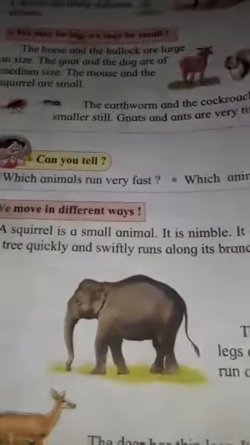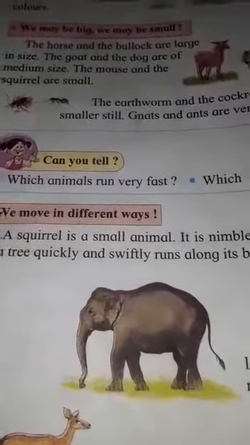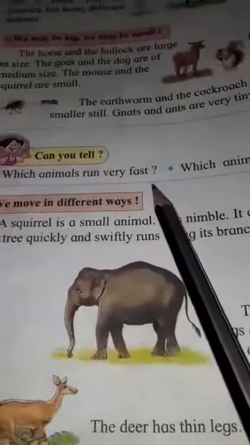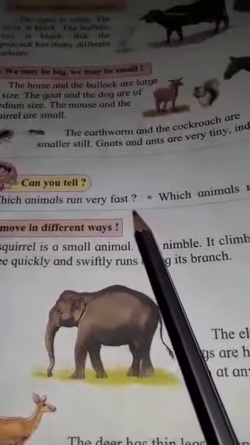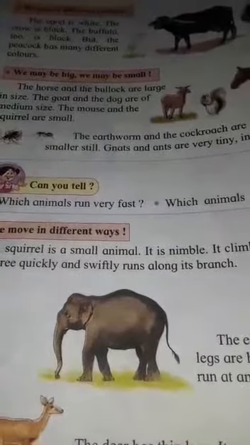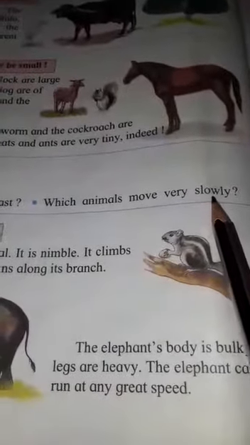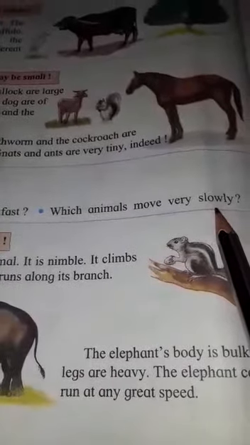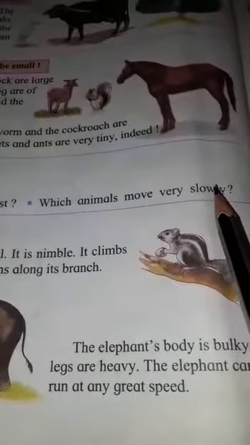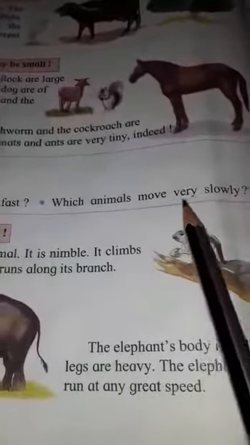Now see, some animals are huge while some animals are tiny. Which animal runs very fast? Which animal runs very fast? Yes, cheetah, tiger, leopard, deer, blackbuck. Yes, they run very fast. Which animal moves very slowly? If you remember the story of the tortoise, then yes, elephant, tortoise, bears, they move very slowly. They cannot run, they move very slowly.